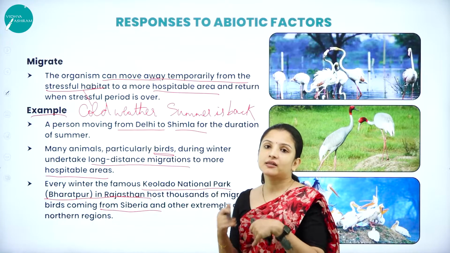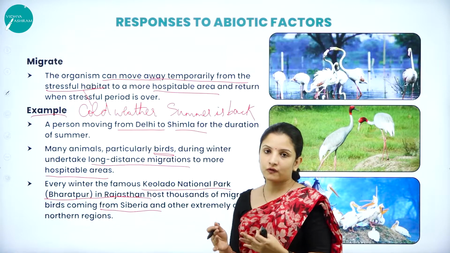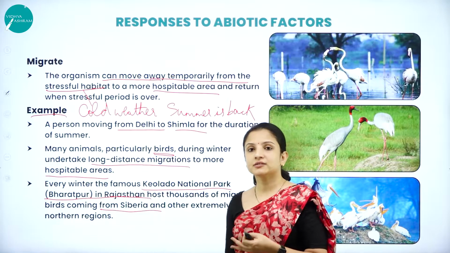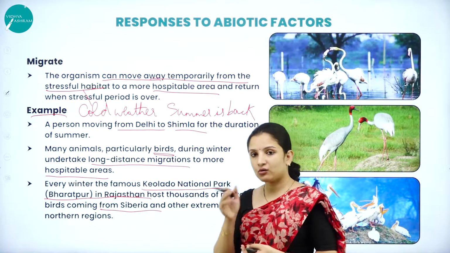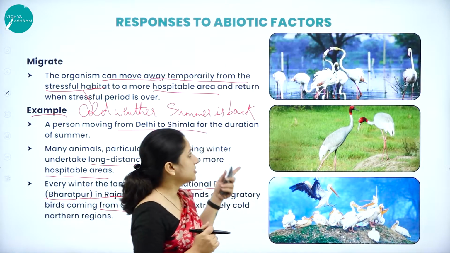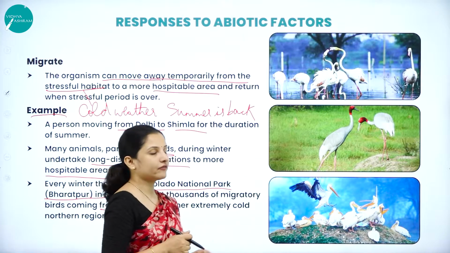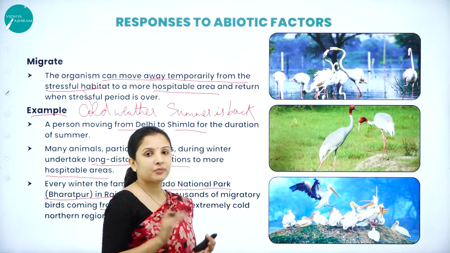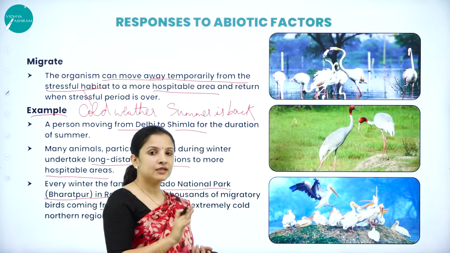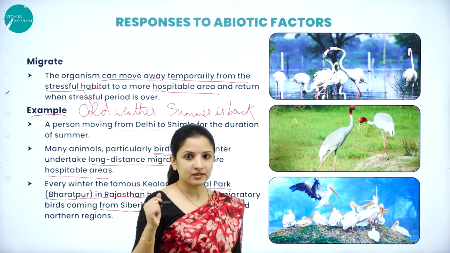So they migrate and they will stay there. And once in Siberia the winter seasons are over, these birds from Rajasthan will migrate back into their original habitat, that is Siberia. So there are various birds here which you can see: the flamingos, red-headed storks, then we have various pelicans. All these are the migratory birds which have come from Siberia. They live here until the winters are over in Siberia.